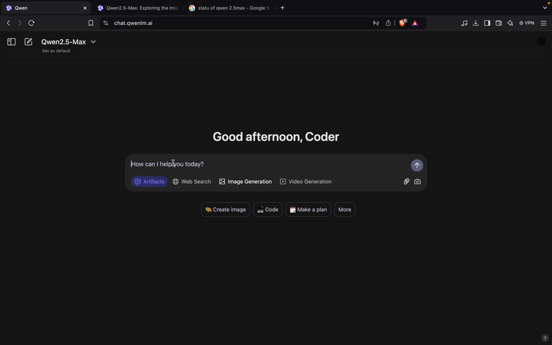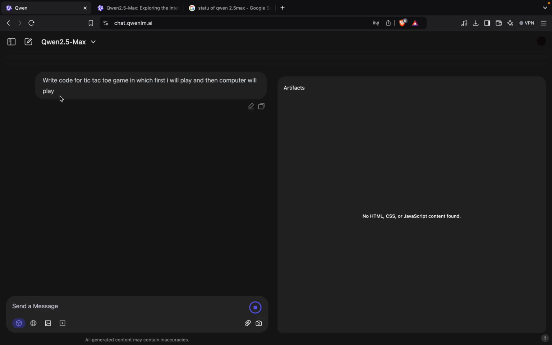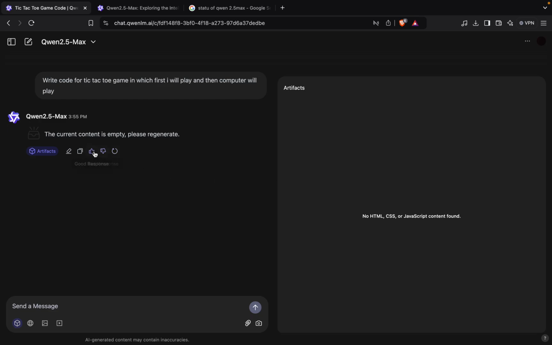So what is this? I will tell you. Okay, so first I am writing: write code for a tic-tac-toe game in which first I will play and then the computer will play. Okay, so an artifact is whatever HTML, CSS and JavaScript code they write, and you will be seeing the output here. Okay, so I don't know what happened. Let's just regenerate here.